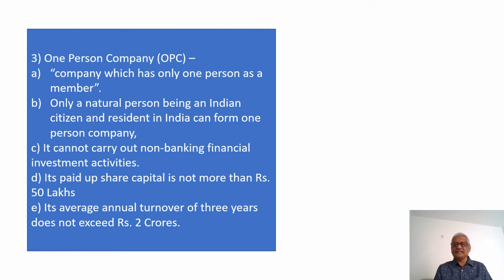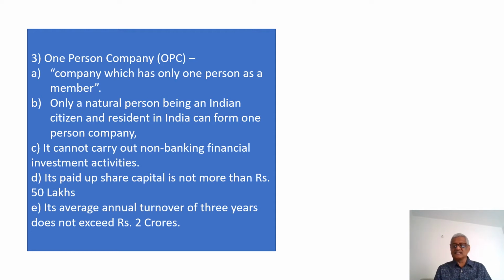The OPC cannot carry out non-banking financial investment activities. Its paid-up share capital is not more than 50 lakhs. That means there is a restriction on its paid-up capital. Its average annual turnover of the last 3 years should not exceed 2 crores.